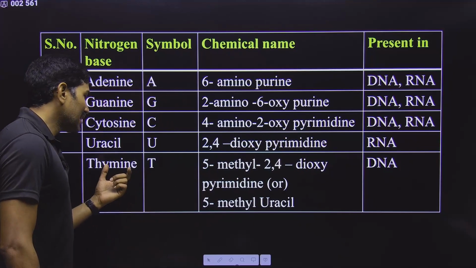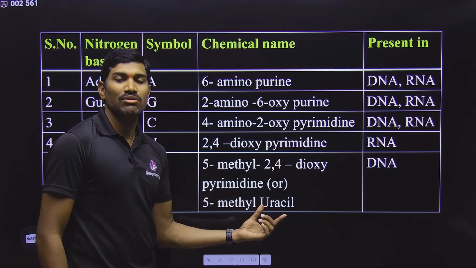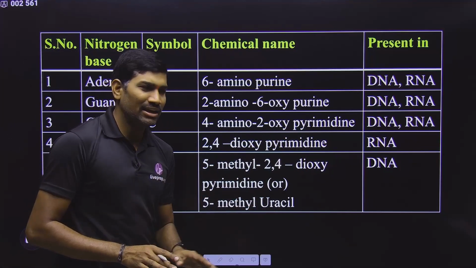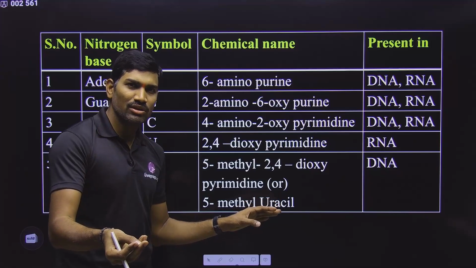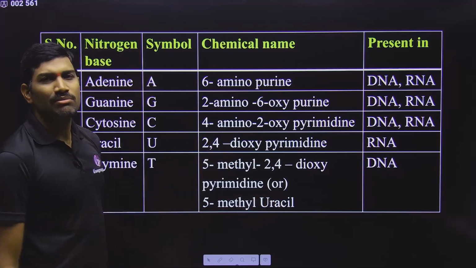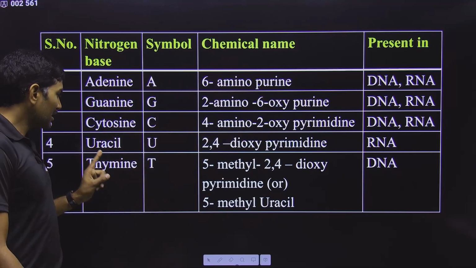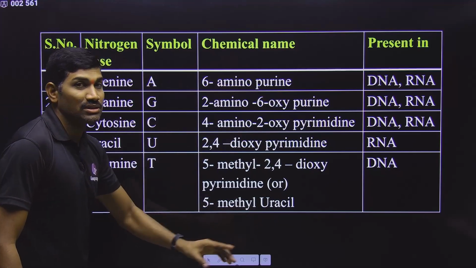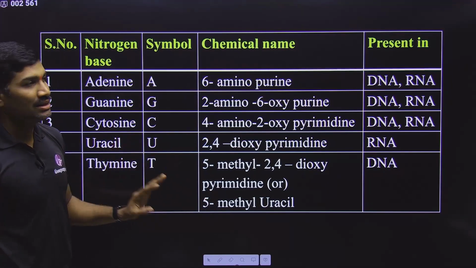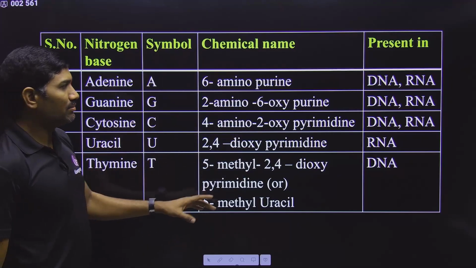So in this way, thymine can also be written as 5-methyl-uracil, with structures and every explanation we have studied in the regular lecture with more details. But here this name is enough. If you can't remember this, it's okay, leave it. But thymine, also called 5-methyl-uracil, this is compulsory because it is given in NCERT.